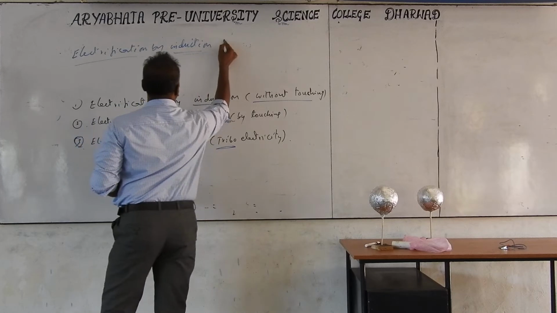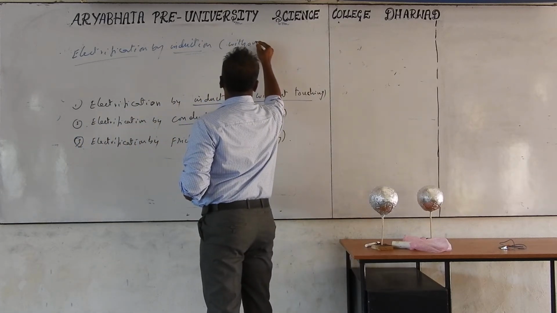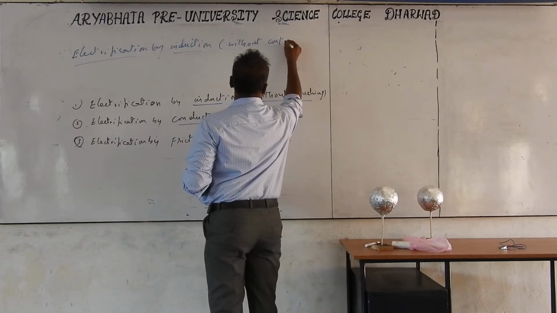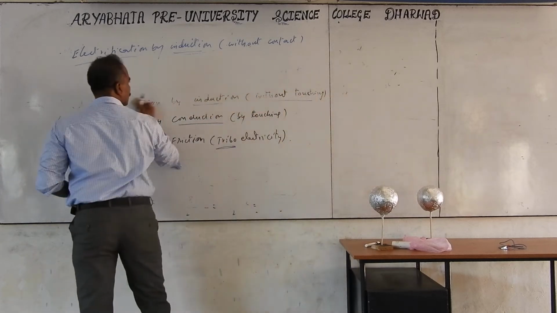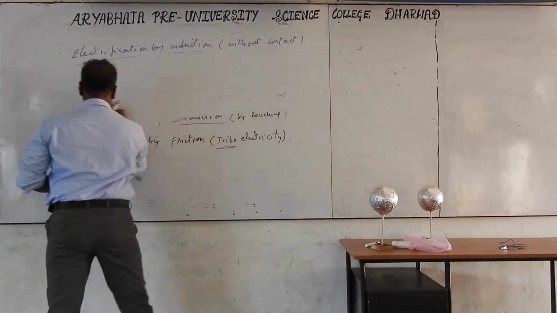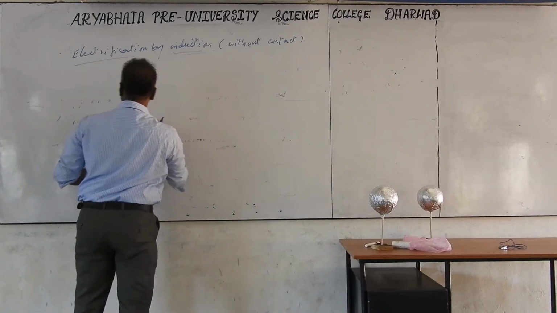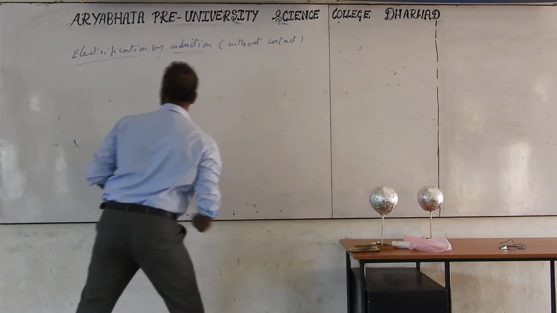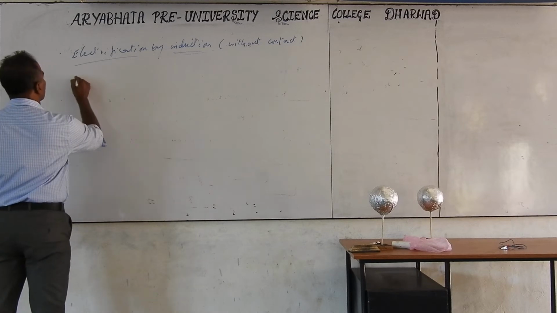Electrification by induction is without contact, without touching. This will take a 2 spheres method, 1 sphere method.